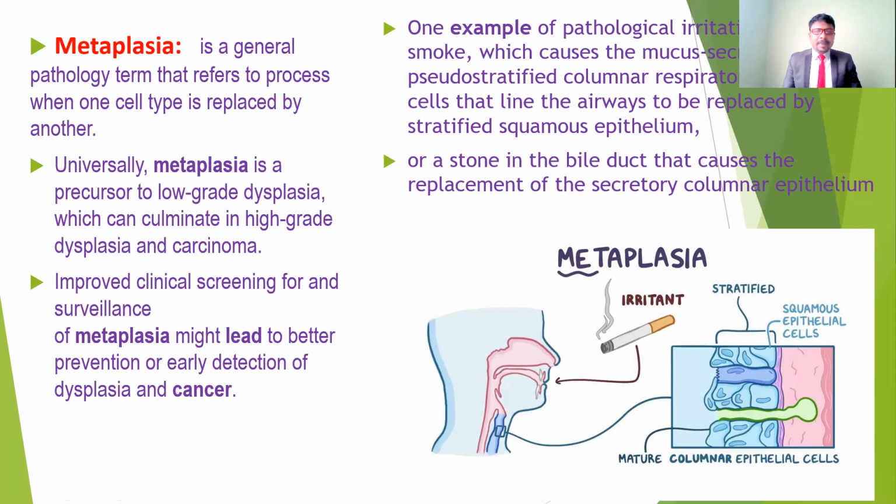Universally, metaplasia is a precursor to low-grade dysplasia, which can culminate in high-grade dysplasia and also carcinoma. So the precursor means it comes before dysplasia, and with progression it can convert into the next stage, carcinoma. Improved clinical screening and surveillance of metaplasia might lead to better prevention or early detection of dysplasia and cancer.